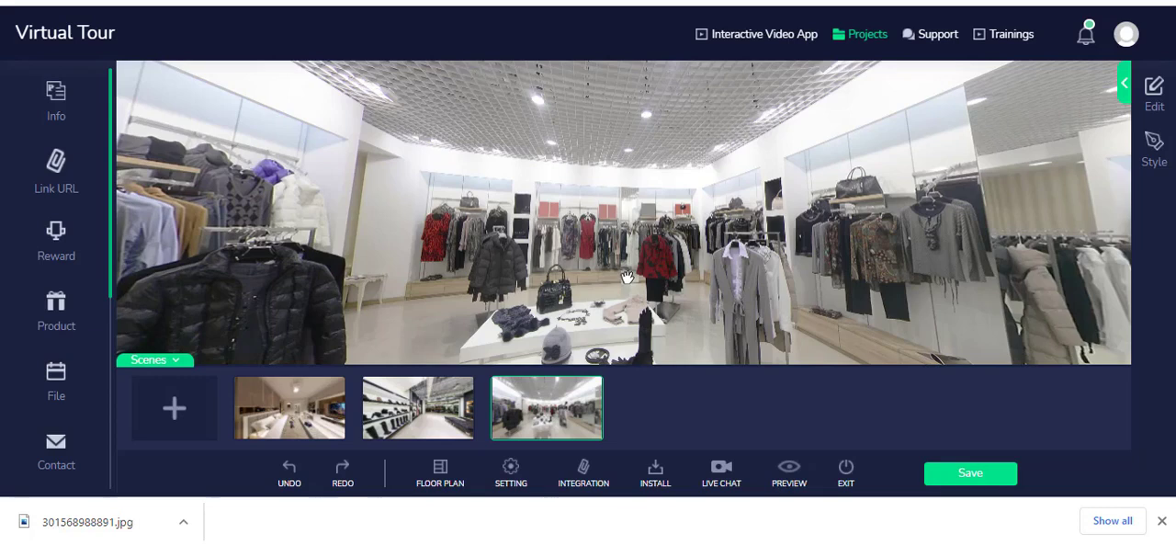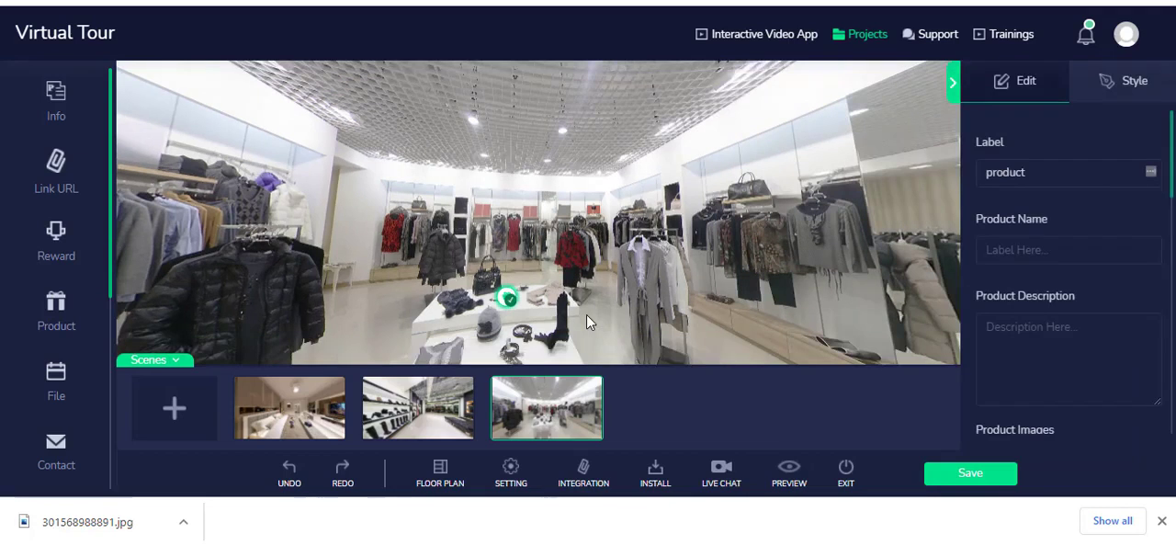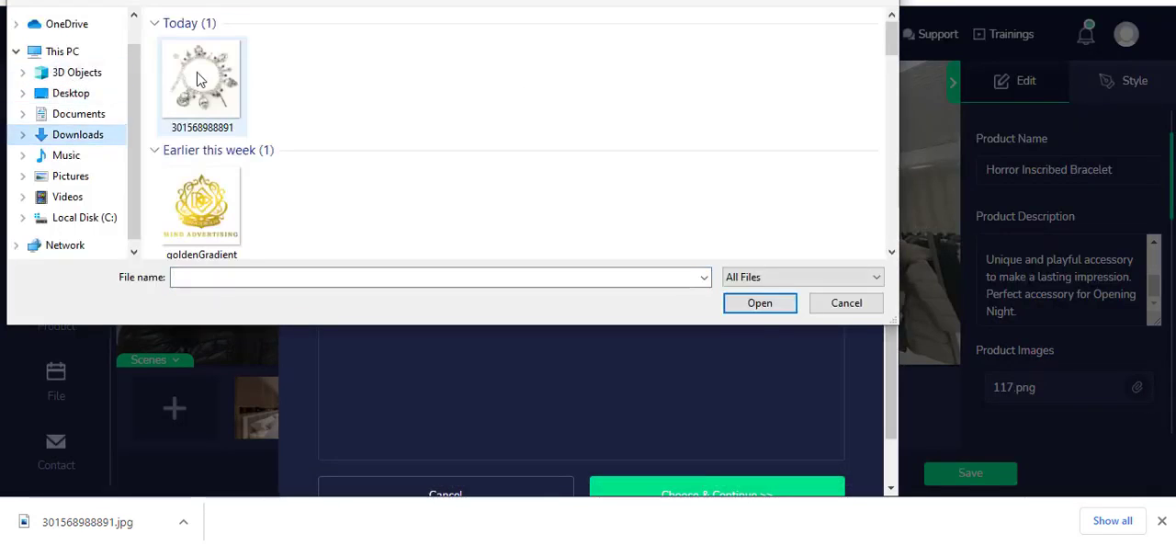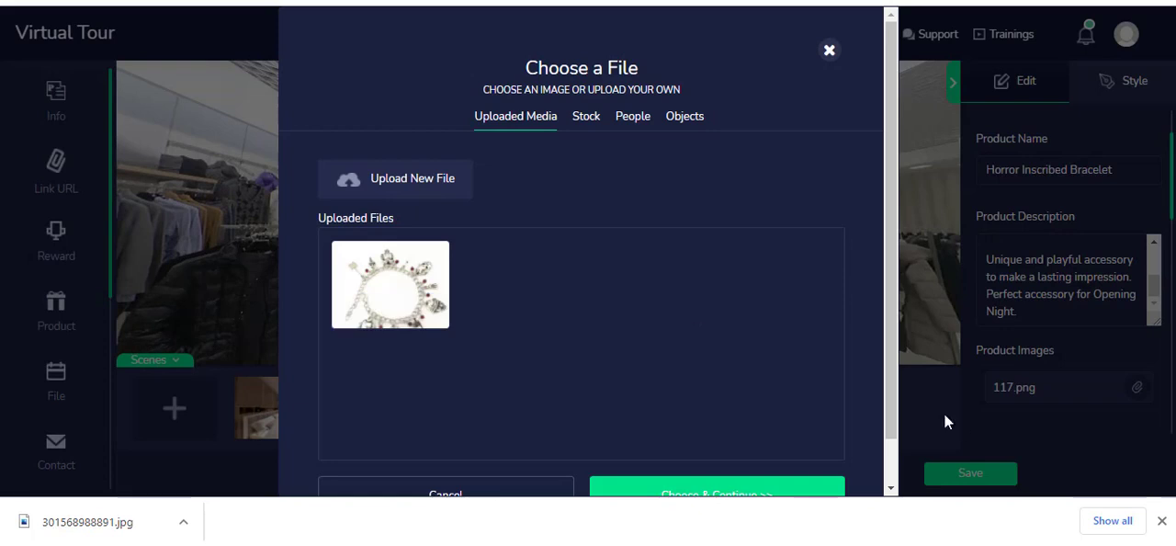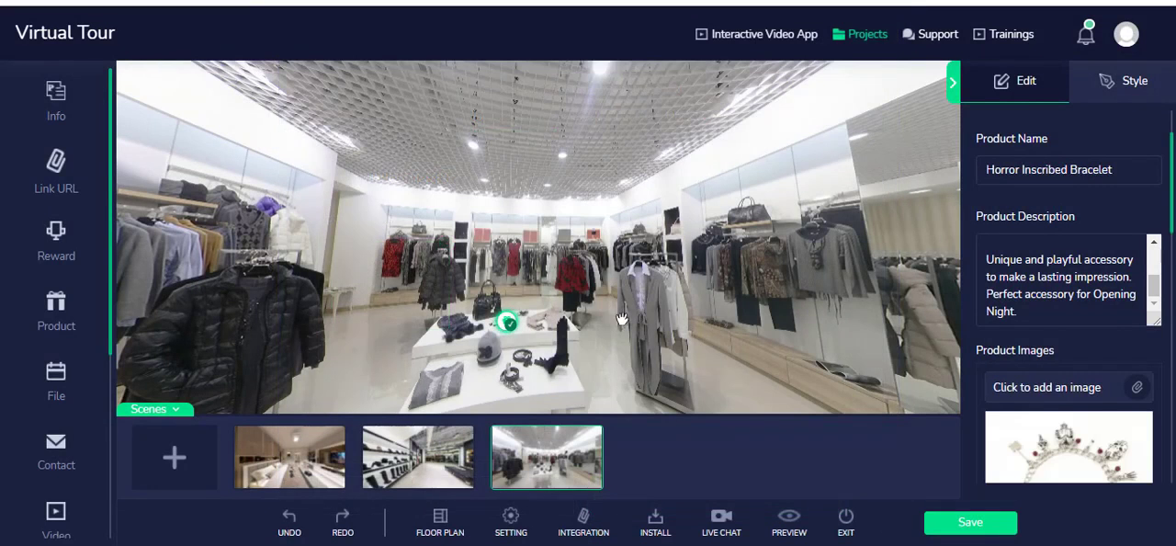Now, to this virtual tour we have here, I want to add a quick accessory product to my tour. So I come from the left hand menu and I drag the product hotspot and I drop it here. I put the product name and description. Once I'm done inputting the product name and description, next is to upload the product. And I just uploaded the product. Hit the continue button.